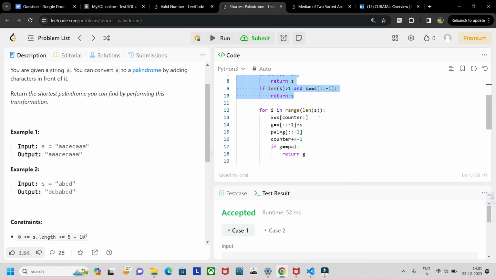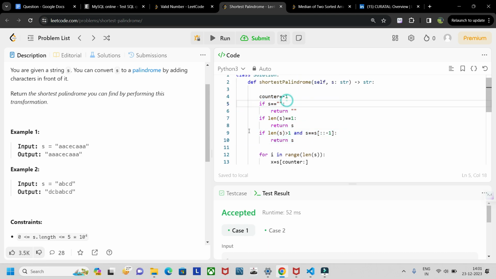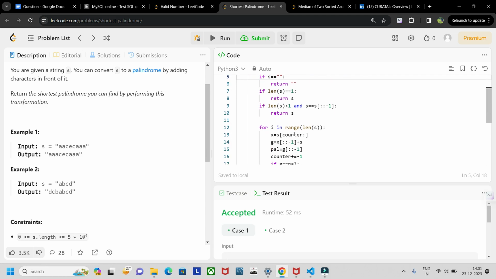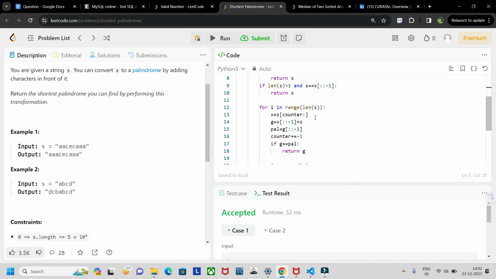So for i in range len of s, x is equal to s of counter. So counter is like -1. So -1 in this sense, it starts from the last index. So what I'm doing here, for -1 till end. Okay, so if it is -2, it goes ahead. Okay, so first things first, it starts from -1. So -1 is the last letter, and after that g is equal to x of -1, that is, in x everything plus this string, the original string.